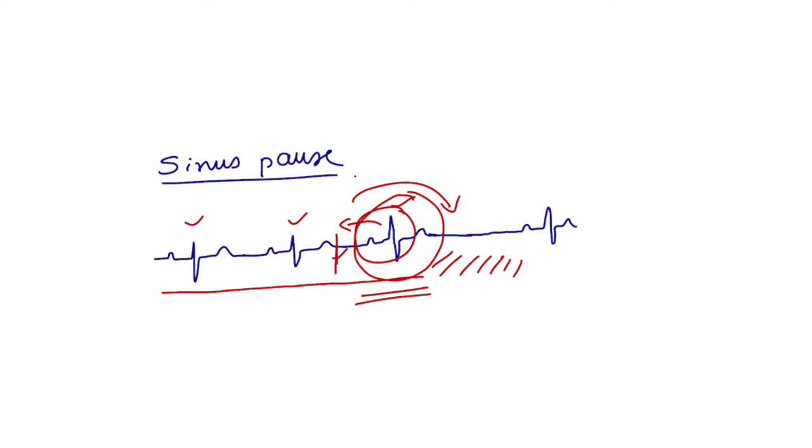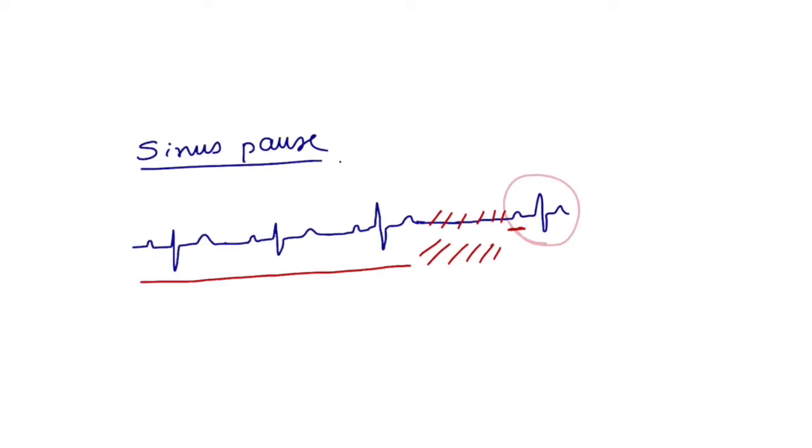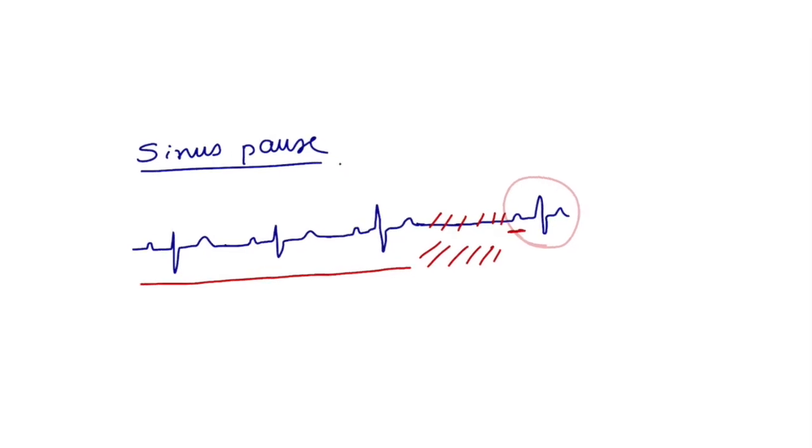Here we are having a normal rate of QRS complexes, and suddenly there is a drop in the QRS complex, and then the sinus QRS complex forms again. Now the only difference between sinus pause and arrest is this duration.